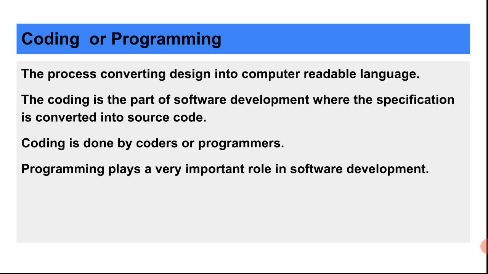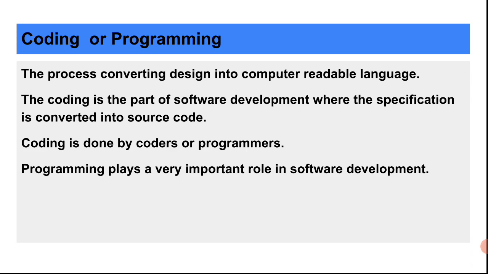Ones and zeros forms are closely related to programming languages. So when we convert our design into a computer readable format, that is a programming language. A programming language is understood by computer systems, such as C++, Java. These things are understood by the computer, and the computer works on ones and zeros.